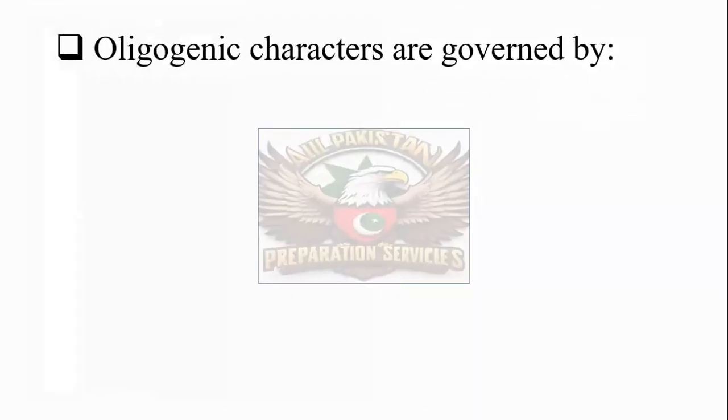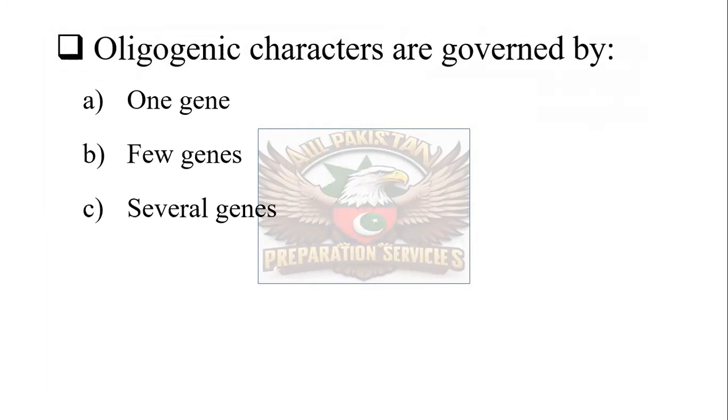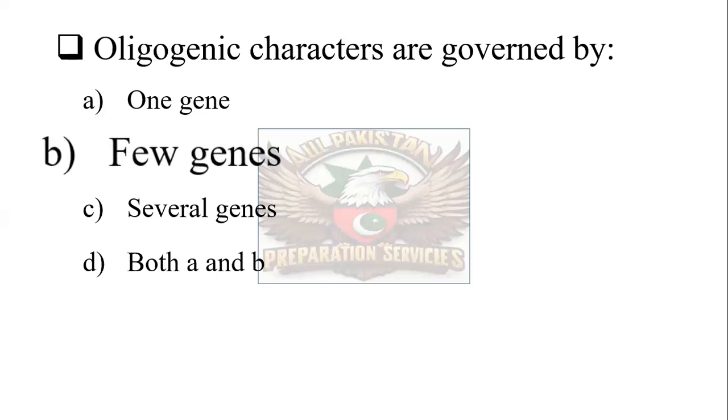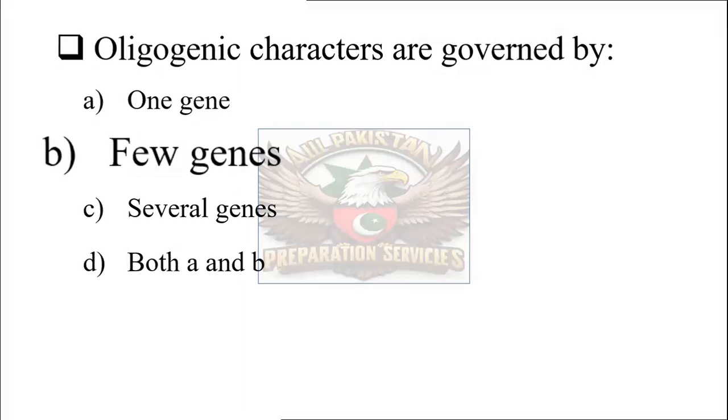Next question is that oligogenic characters are governed by: one gene, few genes, several genes, or both A and B. The correct one is few genes. Oligogenic characters are governed by few genes.